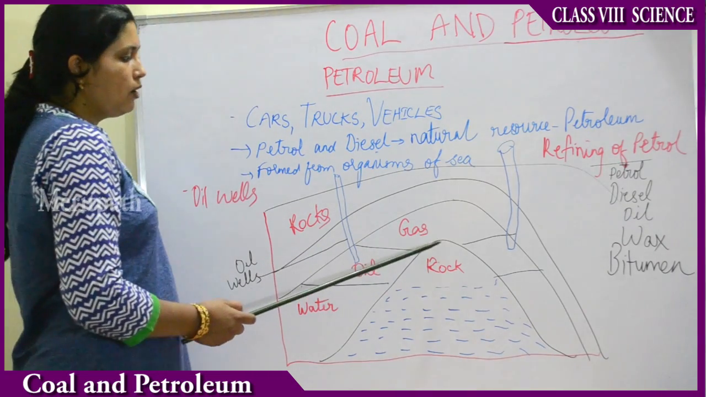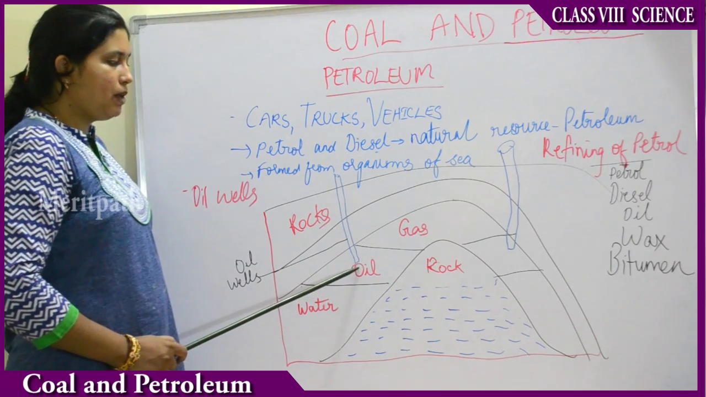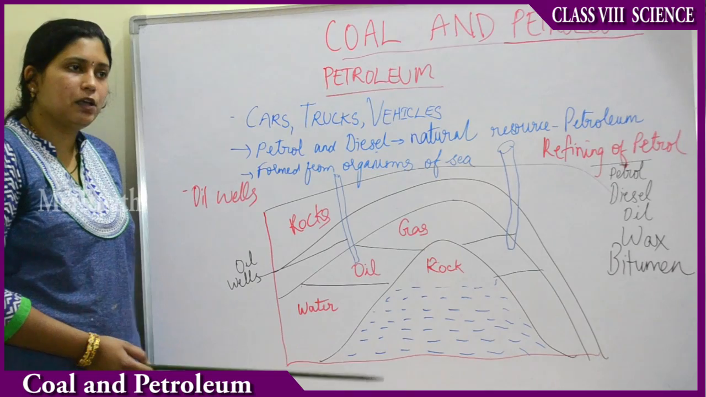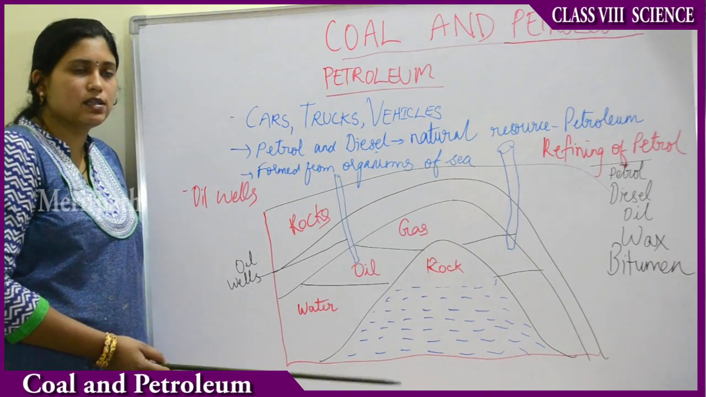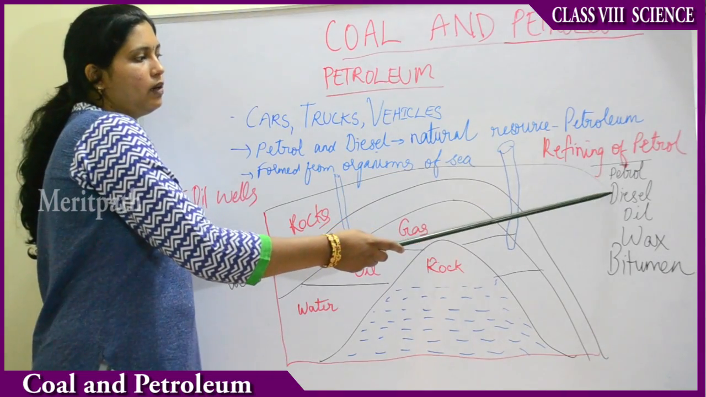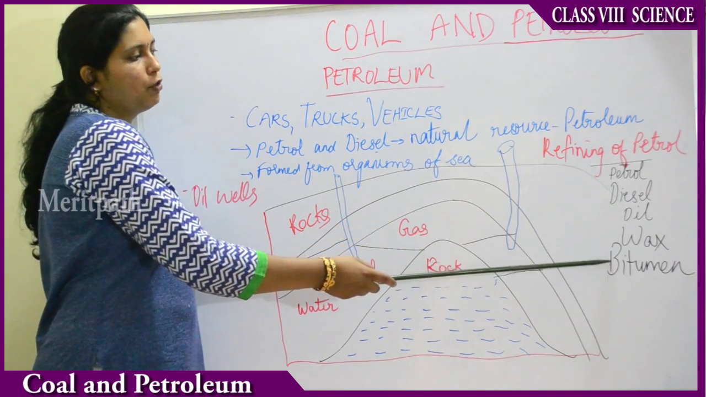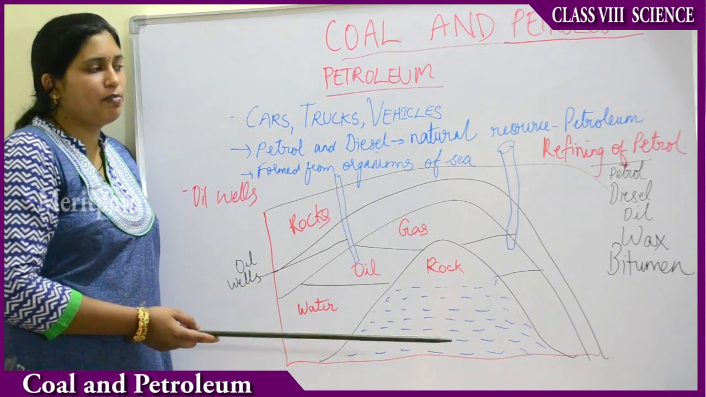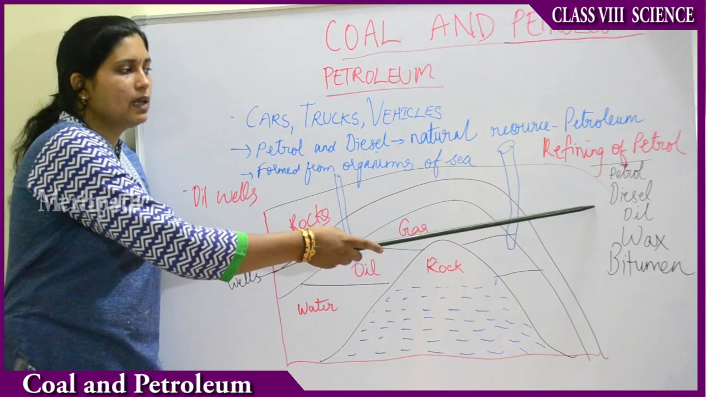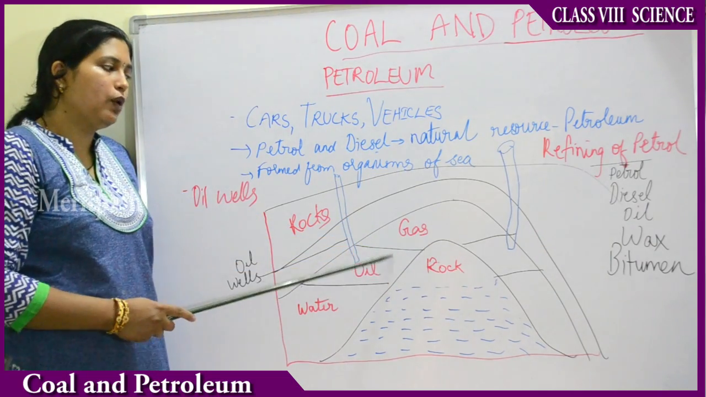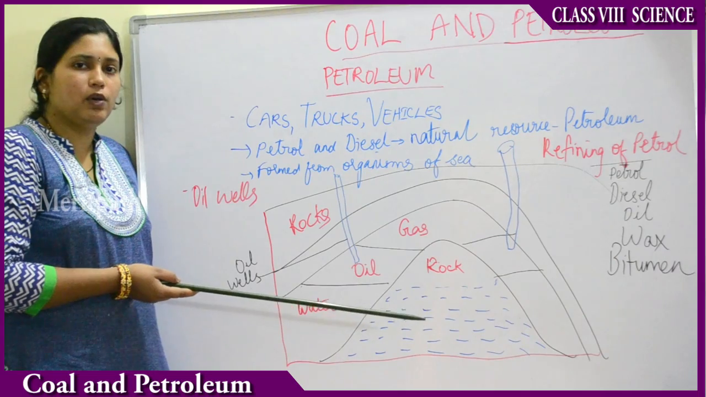The oil which is obtained from here is petroleum oil, but it is not clear. It is thick, black, full of many things. So what are those things? Those things are petrol, diesel, oil, wax and bitumen. The petroleum oil obtained from this part is a mixture of many oils like petrol, diesel, lubricating oil, paraffin, wax and bitumen. So you need to separate all these products from the petroleum oil.